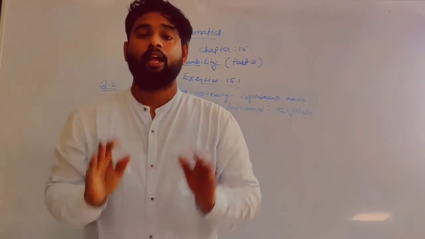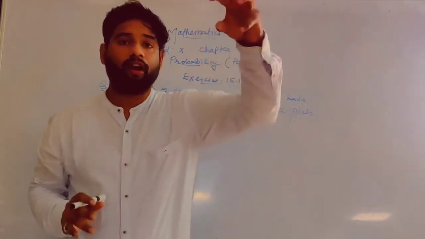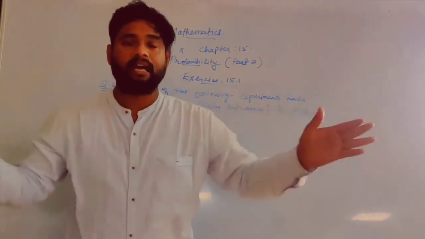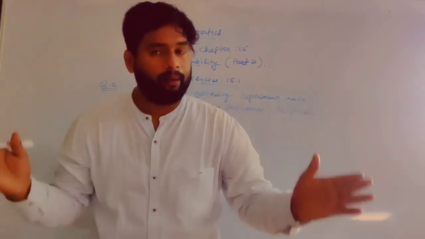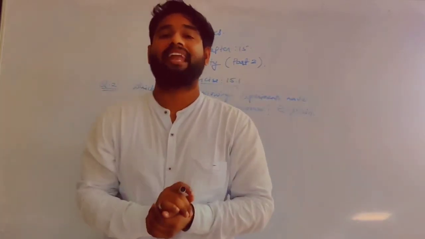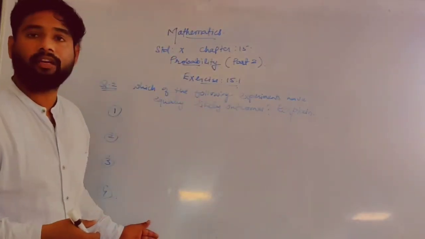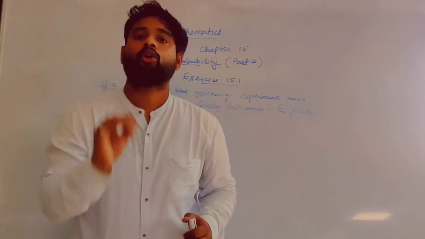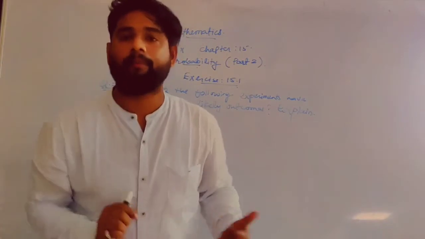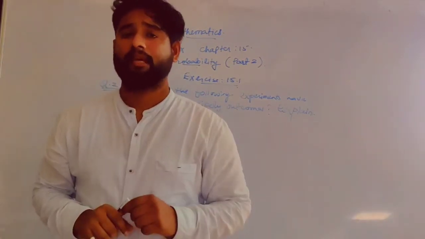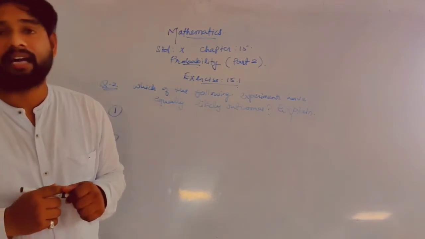Are you getting my point? So what are equiprobable events or equiprobable outcomes? For a particular experiment, outcomes are there. If all the outcomes have the same probability, then those outcomes are called equiprobable outcomes. Now they have given a few experiments in the textbook and they are asking you to decide whether the outcomes of these experiments are equiprobable or not. So let us see. Okay, the very first question: a driver attempts to start a car.